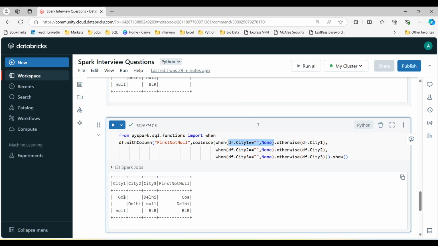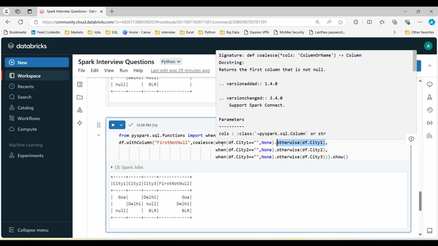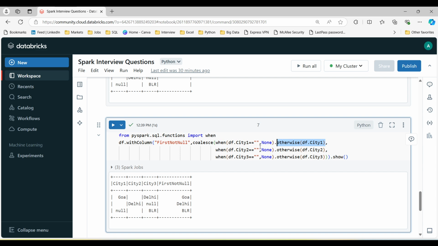Again, first it will check whether the value is null or blank. If df.city1 is blank or none, then it will move on to take the first not null value. So the first not null value will be fetched from here.